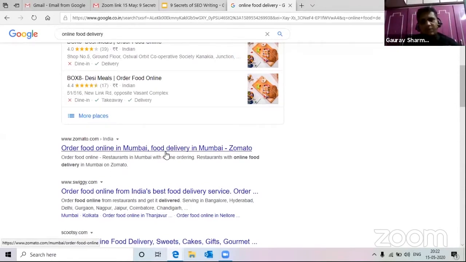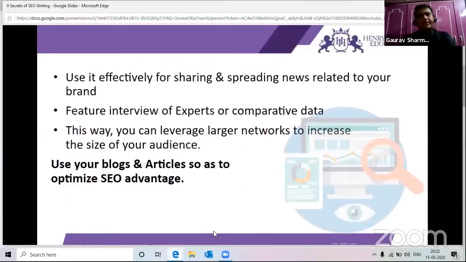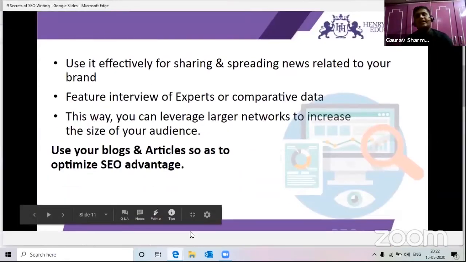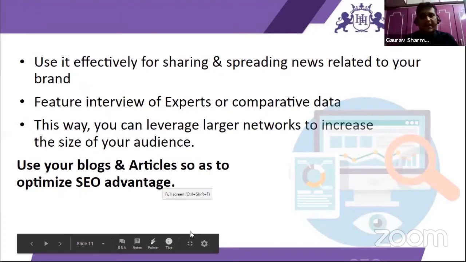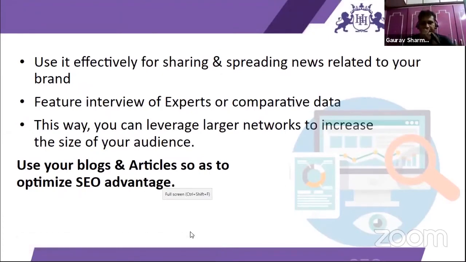So when you are writing content, when you want the content to rank higher, always aim for these things. First thing is that always think of adding relevant keywords only. Now relevant keywords you'll be able to find through the tools that we discussed previously.